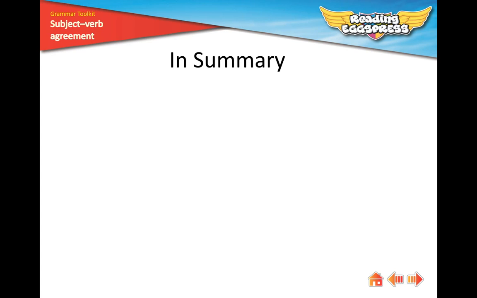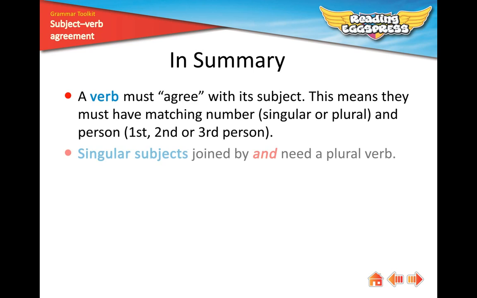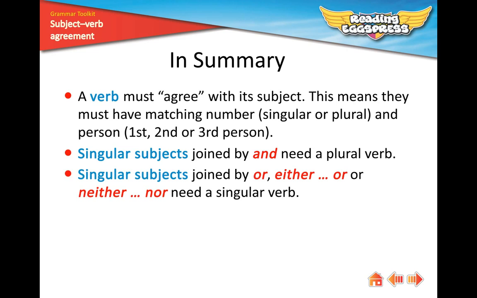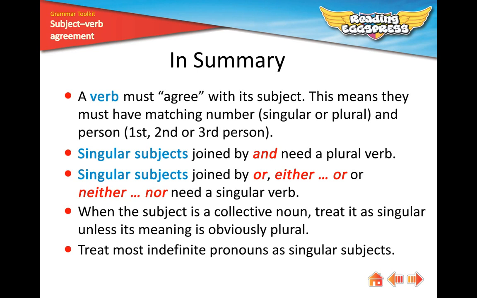Let's go over the important points. A verb must agree with its subject. This means they must have matching number, singular or plural, and person, first, second or third person. Singular subjects joined by and need a plural verb. Singular subjects joined by or, either or neither nor need a singular verb. When the subject is a collective noun, treat it as singular unless its meaning is obviously plural. Treat most indefinite pronouns as singular subjects.